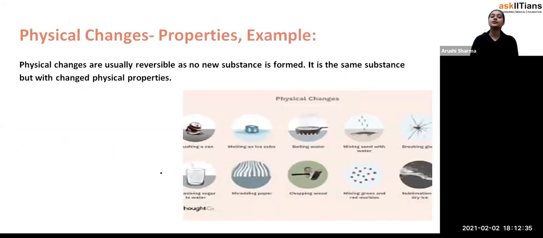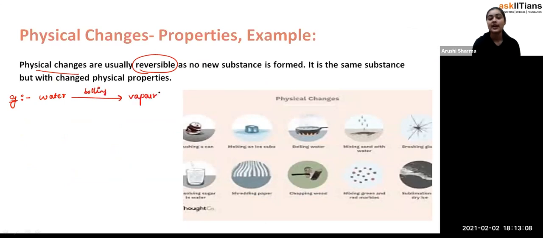Now students, we are going to see some of the properties and some examples of physical changes. So student, you have to see something very carefully, so that you will know the properties. Whenever physical changes are there, usually they are reversible. How are we saying they are reversible? For example, if you have water and you boil that water, what are you getting from it? You are getting vapors. But if you collect those vapors and cool them again, that process is called the condensation process. So one is the boiling process and another one is the condensation process.